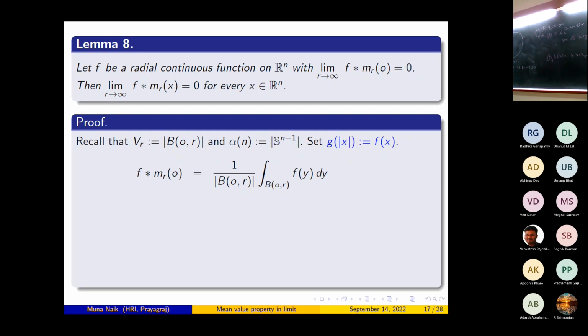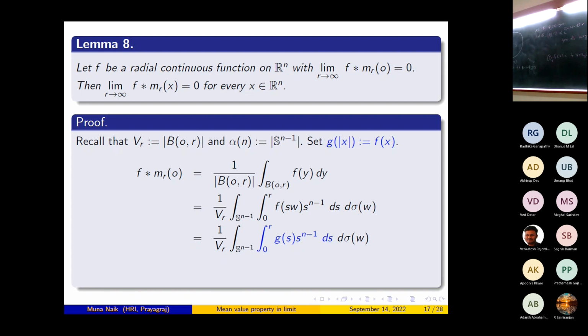Now I use polar coordinates. So this is equal to 1 by V_r, integration over S^(n-1), integration from 0 to r of f of s w, s to the power n minus 1 ds, d sigma w. Now f of s w is really g of s by the definition. So I put that. So this is equal to 1 by V_r, integration over S^(n-1), integration from 0 to r of g(s) s to the power n minus 1 ds, d sigma w.